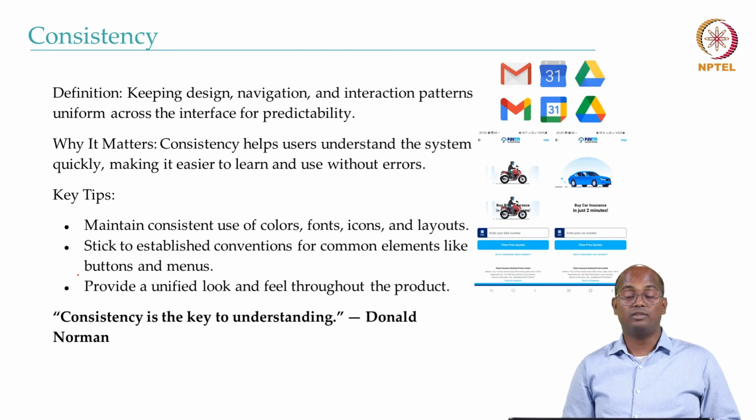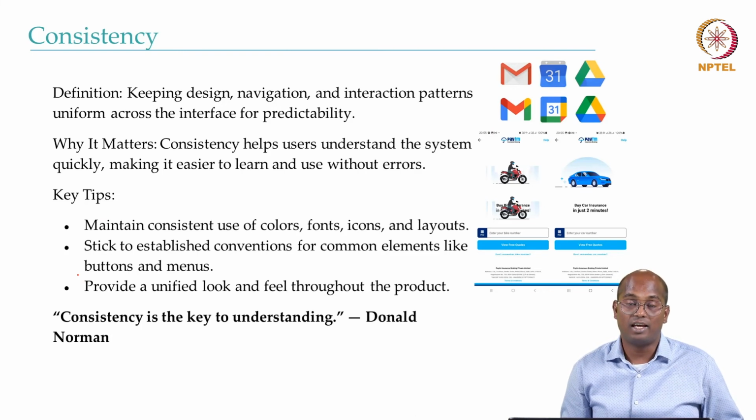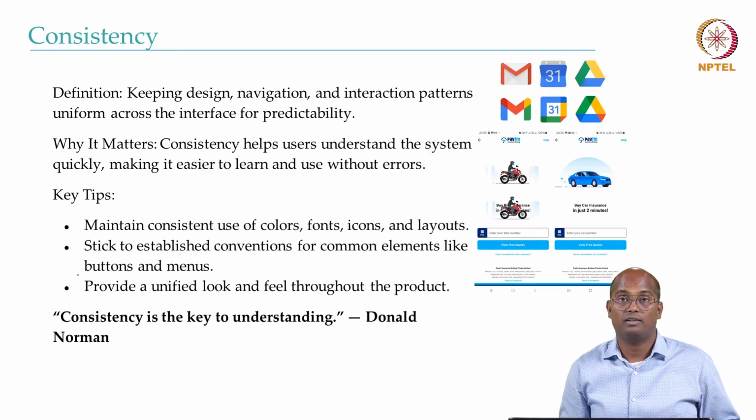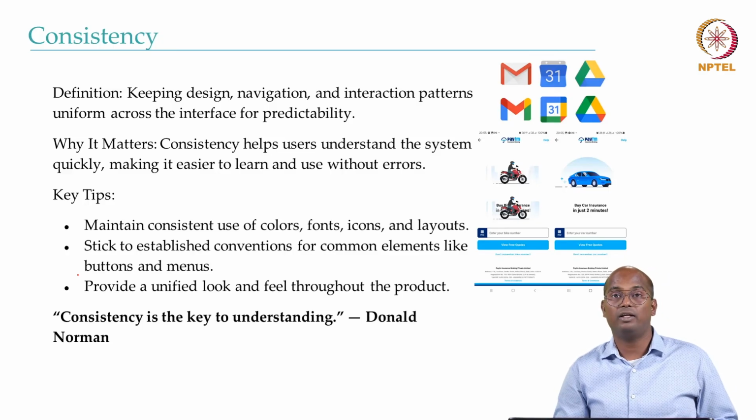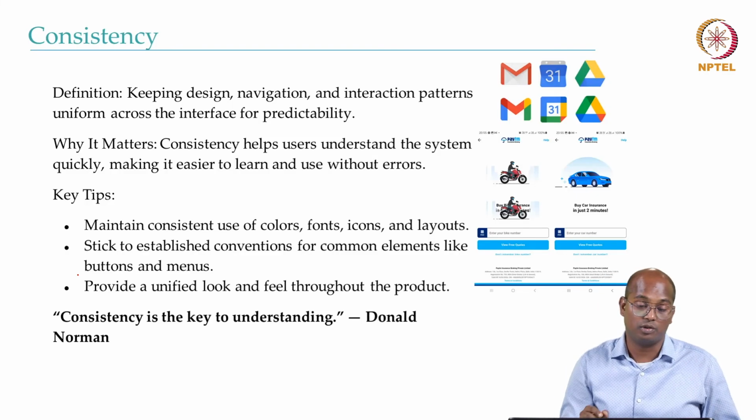And the next is consistency. Humans like clean design and humans like consistency. If you change the design layout very frequently in different pages, it's unnecessary and creates confusion and frustration in the users.